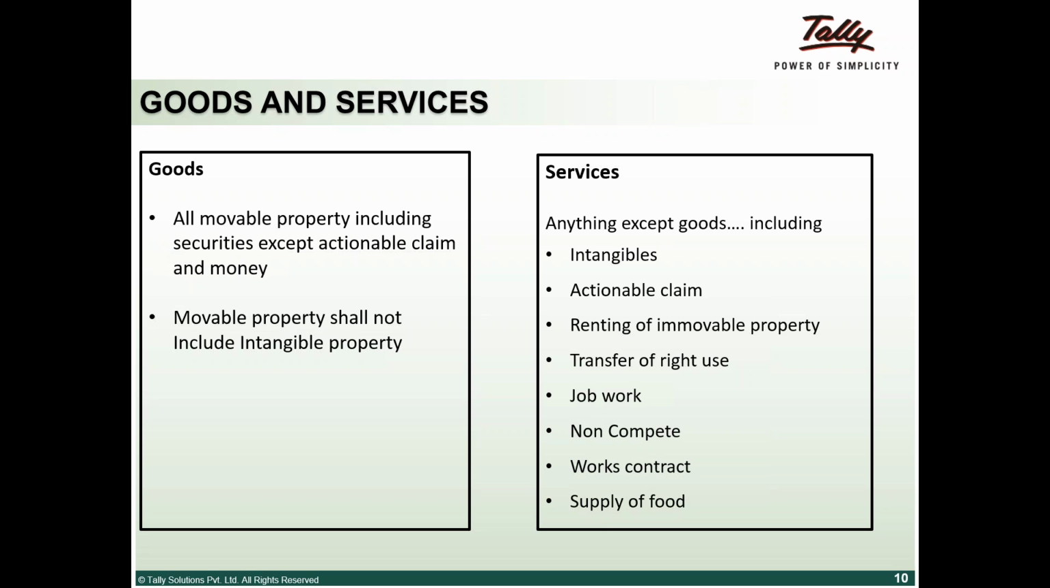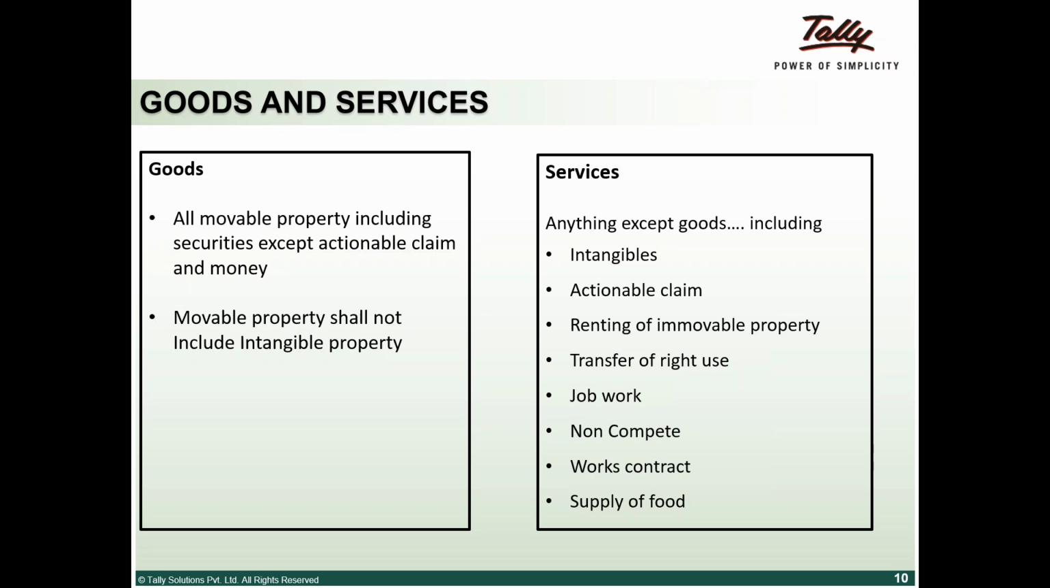Like Shiv said in the last one, anything that can be touched and felt is good. Anything other than goods is services. What is the definition? There will be ambiguities in this. There will be questions around a few things that still need clarity, because there have been a lot of representations and a lot of clarifications being sought from the department around goods and services.